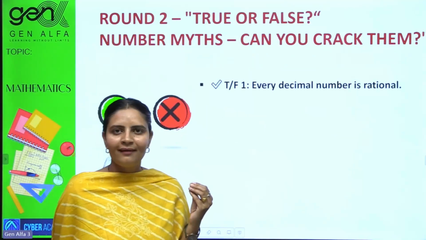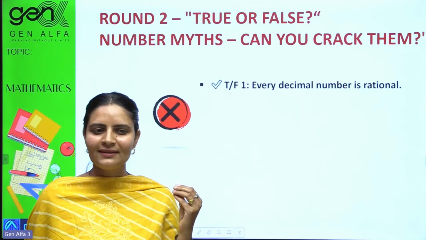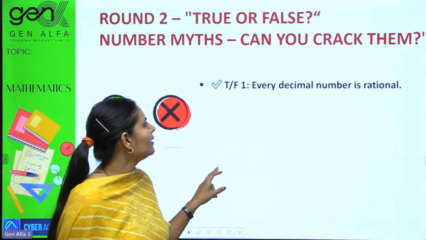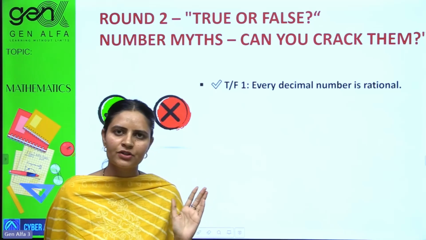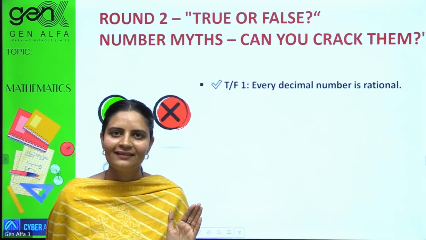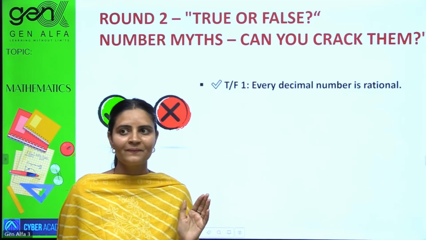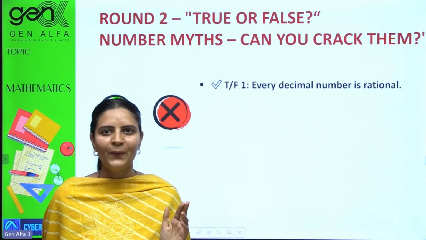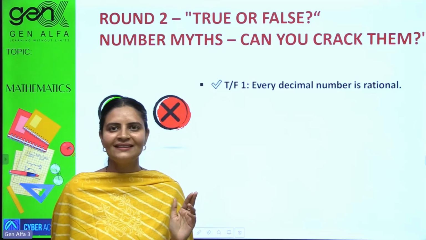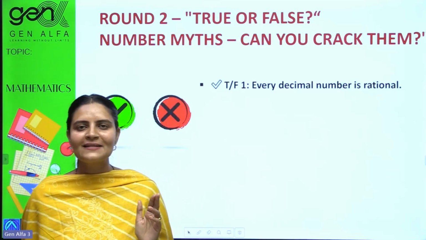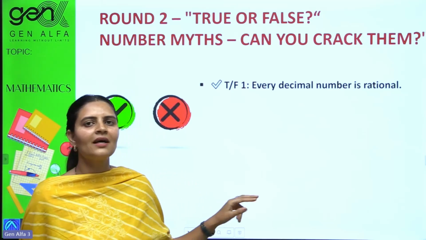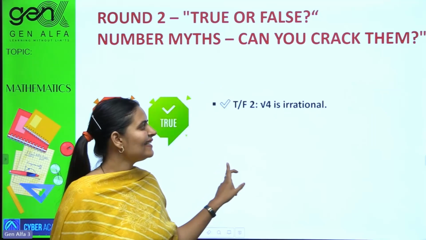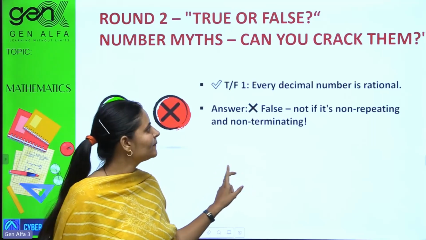Let's tell me whether it is true or false. Every decimal number is rational. Every decimal number is rational. Think deeper. No, it's not like that. Every decimal is not rational. Which one is not rational? Ma'am, non-terminating ones are not rational. Yes, so it was false.